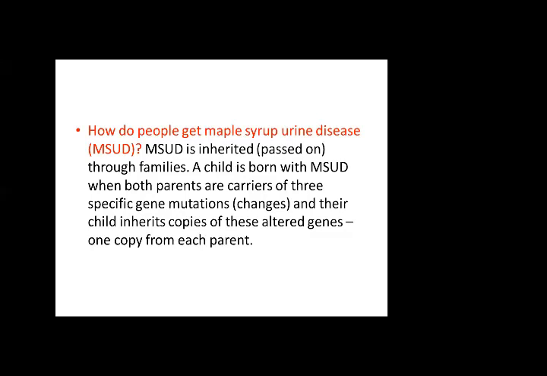A child is born with MSUD when both parents are carriers of a specific gene mutation, and their child inherits copies of these altered genes, 1 copy from each parent. So these copies are present in the genes, and they are transmitted, 1 from each parent, to the child with the disease.